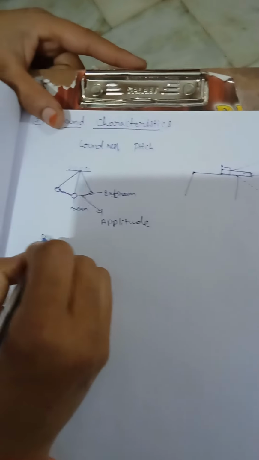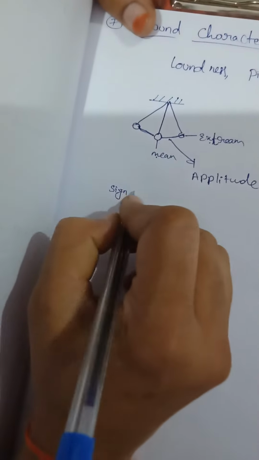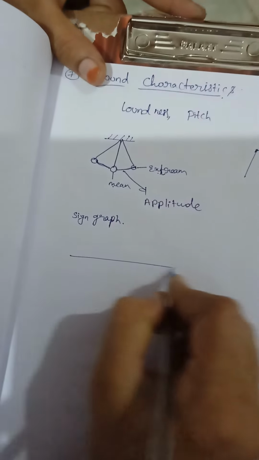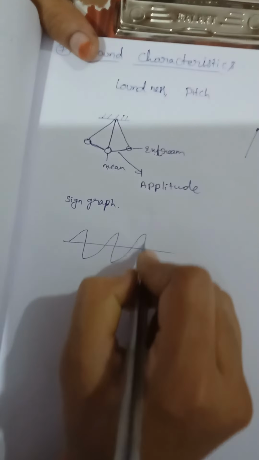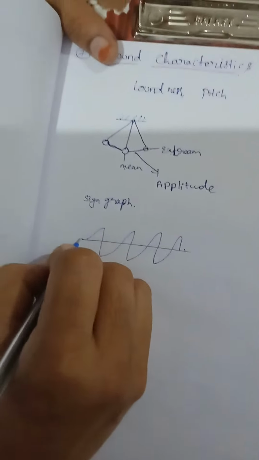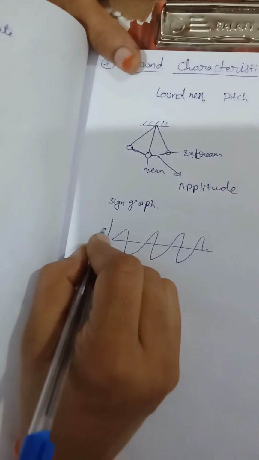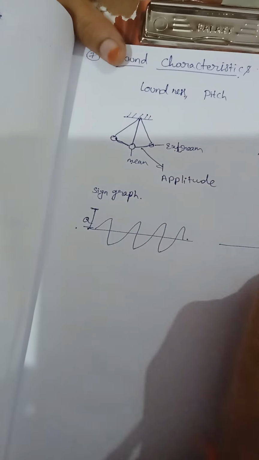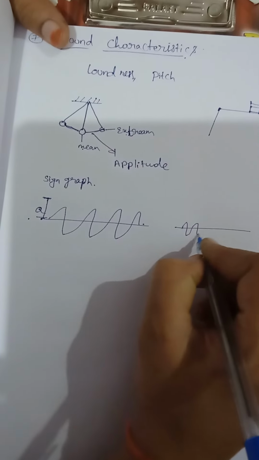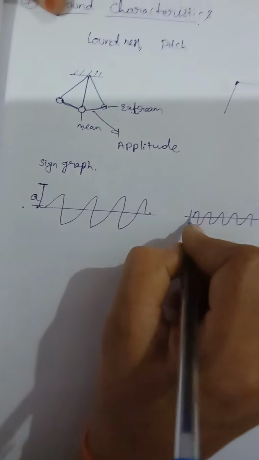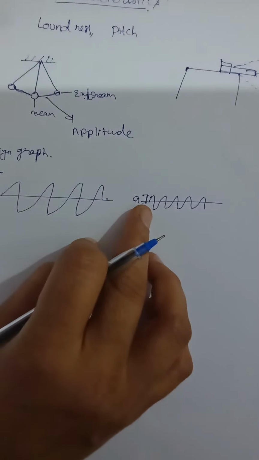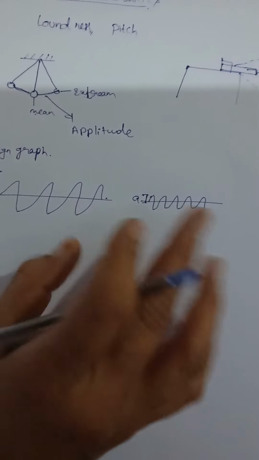The sine graph of this amplitude is like this. This is the mean position and this is the extreme position. The distance is high, which means the amplitude is high. High amplitude is nothing but high loudness. Here the distance between this mean and extreme is low. The amplitude is low. It will have less loudness. The voice has less loudness.